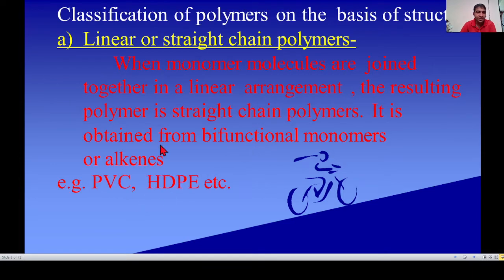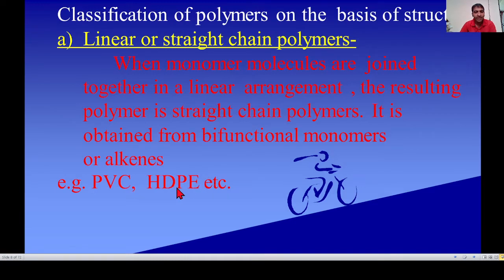See the examples of linear or straight chain polymer. First, PVC, and second is HDPE. PVC means polyvinyl chloride. The monomer of polyvinyl chloride is vinyl chloride. And HDPE means high density polyethylene.